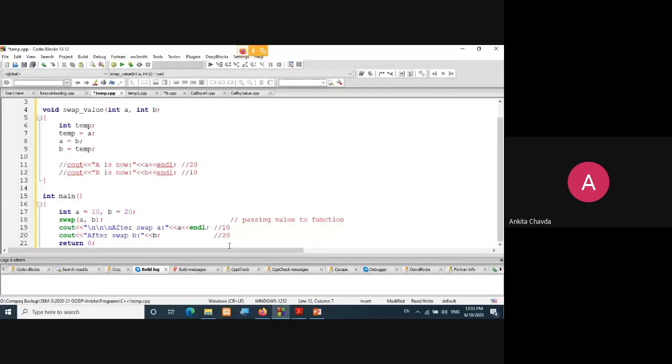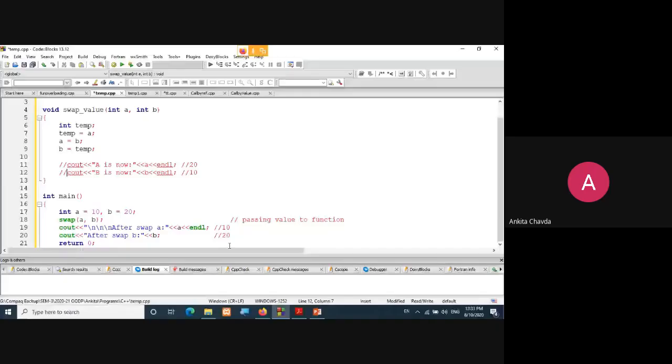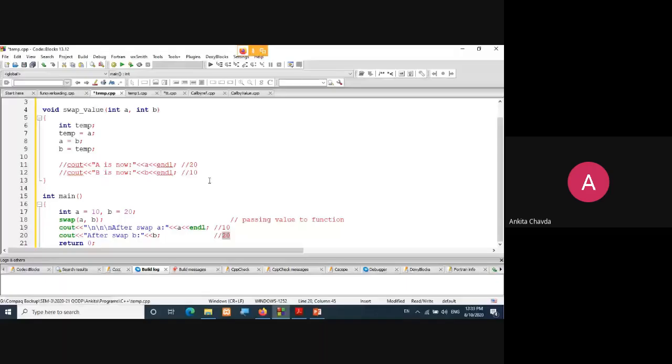Because in call by value, whatever change you are doing is just with the local copy, with the formal parameters. Outside of the function, your actual variables won't be affected. So here you will get only 10 and 20, right? That is why I need to write the cout statement over here. So it will give me 20 and 10. Okay.